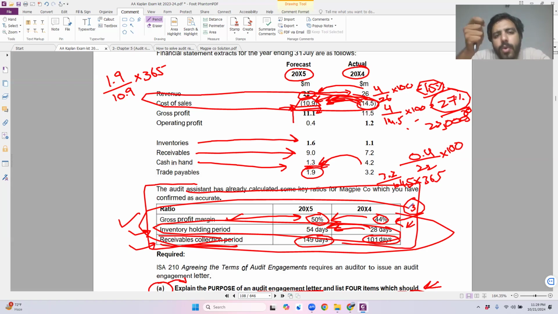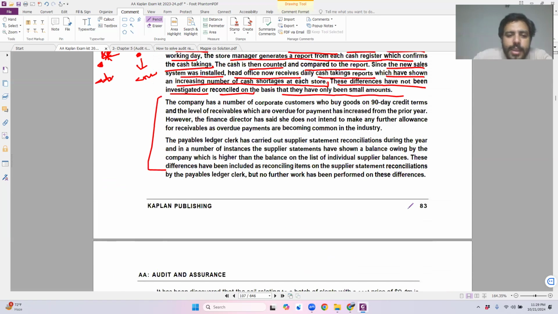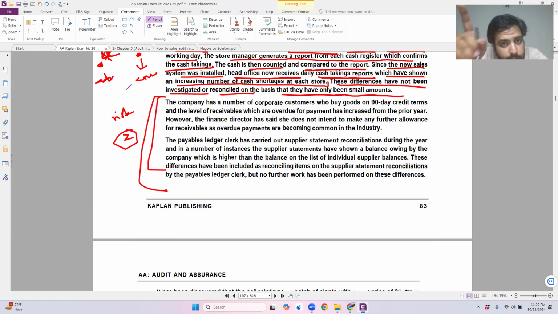But another homework that I'm going to give you: these two specific paragraphs, there are two risks hidden within these paragraphs. As a homework, you have to identify these risks yourself and explain them yourself as well. Got it? Before you move towards the next lecture, you must send it to me that I have done it. Please review it. Got it? Great. So see you within the next lecture. Let's just start a new topic tomorrow.